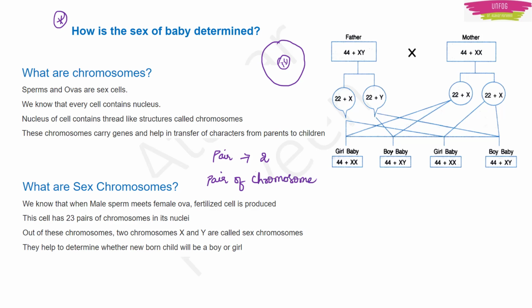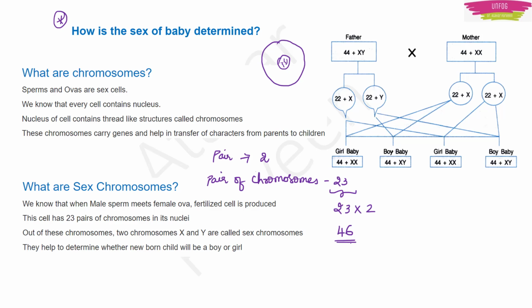We are telling that there are 23 pairs of chromosomes. Means actually how many chromosomes are there? 23 into 2, that is 46 chromosomes. So in total there are 46 chromosomes in a male and a female cell. Now what are these cells? They are called sex cells, sperms in males and ova in females.